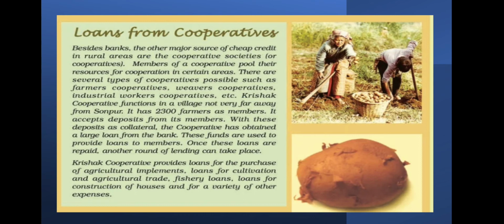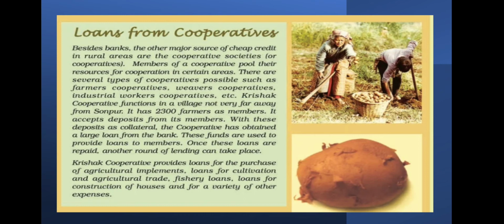It has 2,300 farmers as members. It accepts deposits from its members. With these deposits as a collateral, the cooperative has obtained a large loan from the bank. So these funds are used to provide loans to members. Once these loans are repaid, another round of lending can take place.